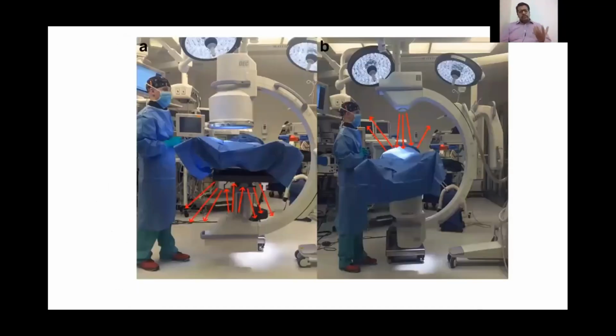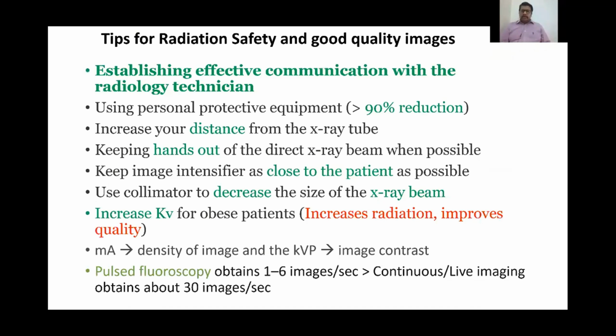The X-ray tube should always preferably be on the underside, to avoid scatter radiation to the head and neck region of the operating team. Effective communication with the radiology technician is extremely important. We know that lead protection improves radiation safety. You should increase the distance between you and the tube, bring the image intensifier as close to the patient as possible, and use the collimator to decrease the size of the beam and the zone of radiation.